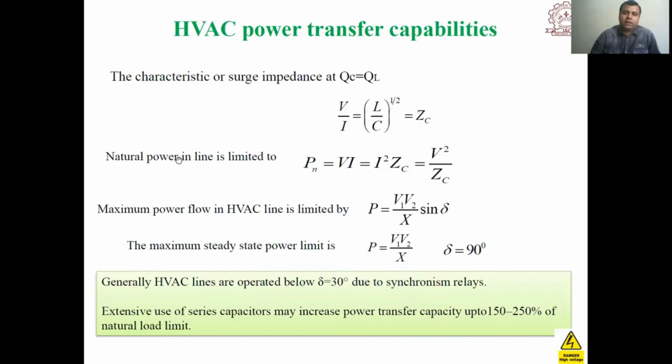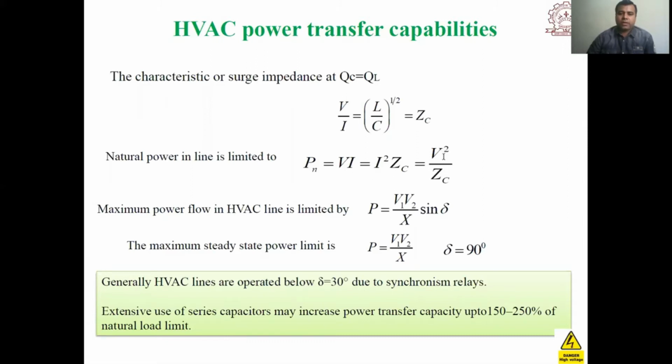So natural power in the line is limited to V square upon ZC, where ZC is the characteristic impedance. This is the relation between natural power and characteristic impedance. We know that power equals VI, and here I equals V by Z.